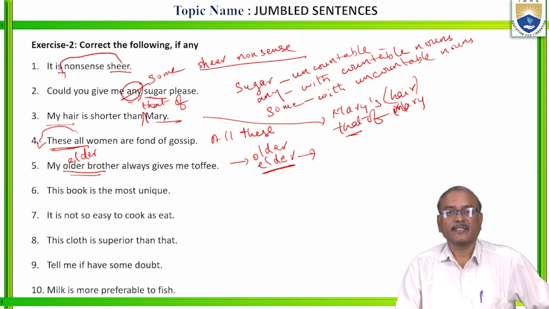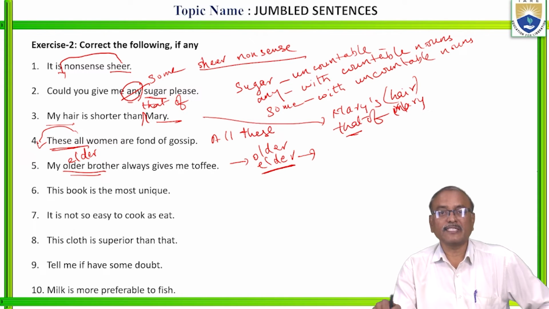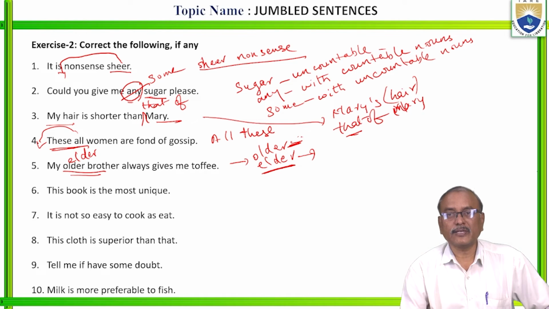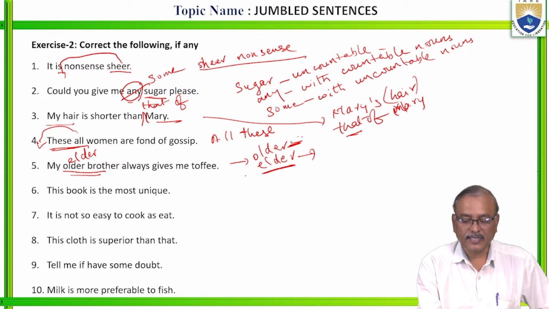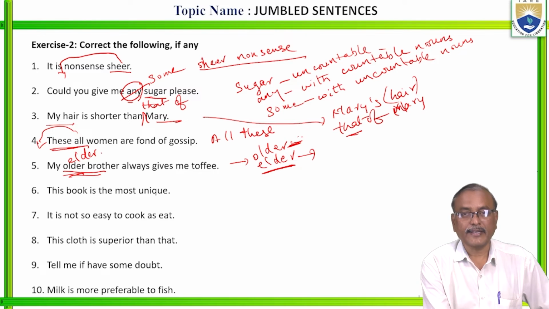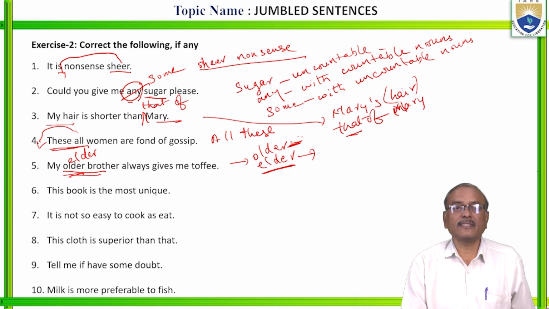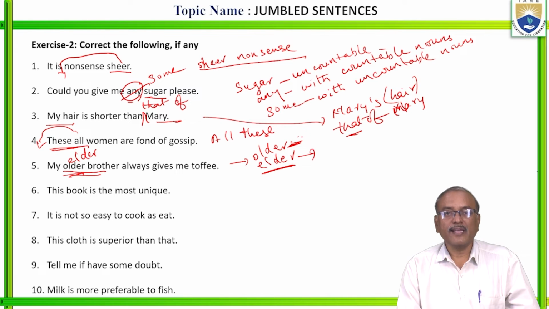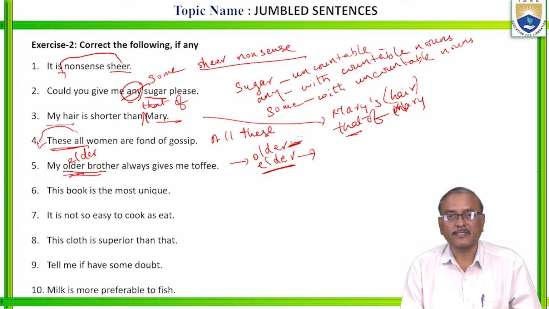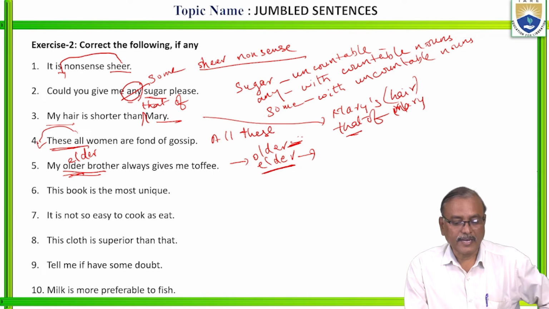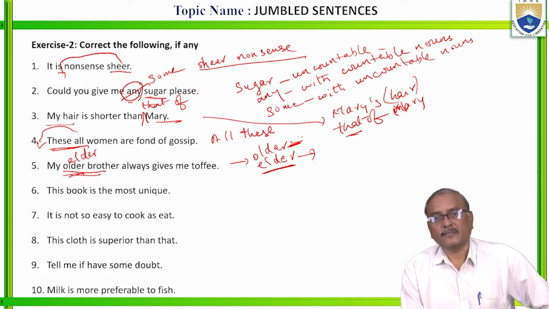She is elder to me. She is younger to me, within the family. Outside the family, we have to go with older. Is it clear? So, what is the correct one? Elder is the correct one. Here, instead of older, go for elder. Older is used outside the family to compare their ages. Is it clear? So what is the correct one? Elder. My elder brother always gives me toffee. Right?